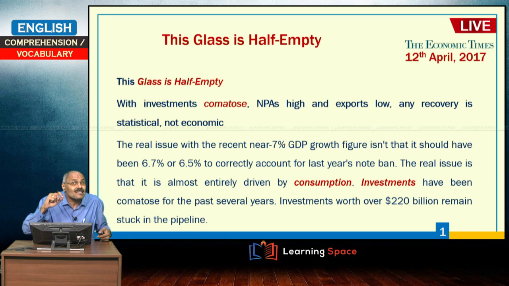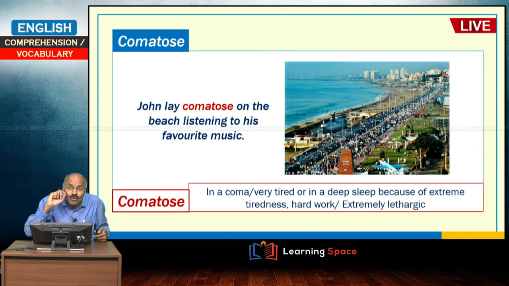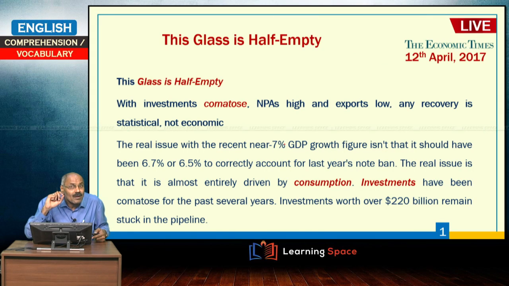So, here this glass is half empty. Instead of treating the present economy in an optimistic way, in his opinion things are not good, and at any point of time our economy may face problems because it is basically consumption driven. That is why the author is using "the glass is half empty", which indicates that a lot more needs to be done, right. And comatose, in fact, let us go through the passage.